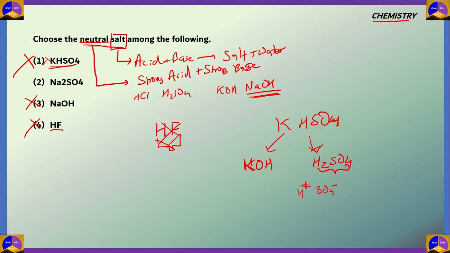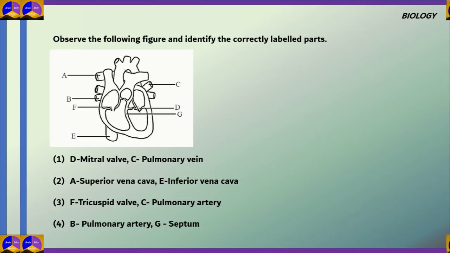The correct answer is option 2, Na2SO4. Na2SO4 is formed by the reaction of NaOH and H2SO4. And this is reacted completely. That is why there is no hydrogen in the compound. In the first one, we can see that since hydrogen is there, we know that it has not been dissolved completely in the solution. So option 2 is the correct answer for this question.